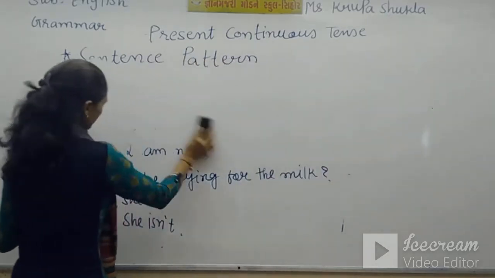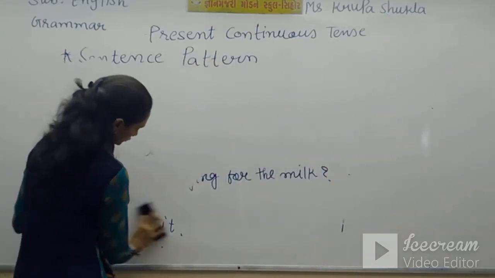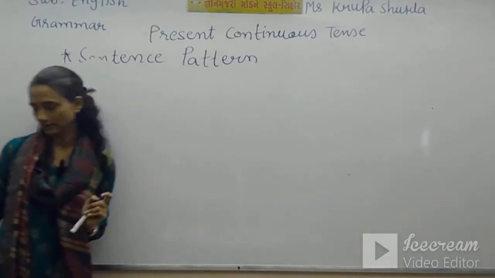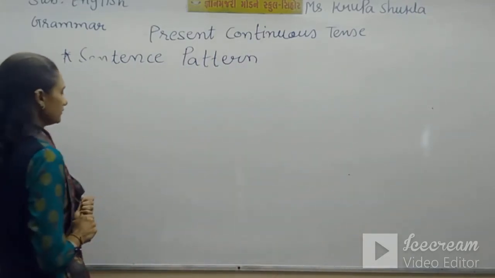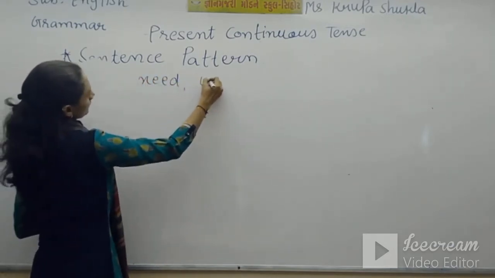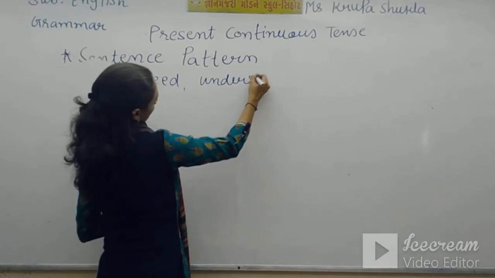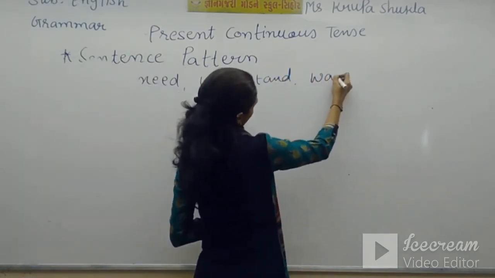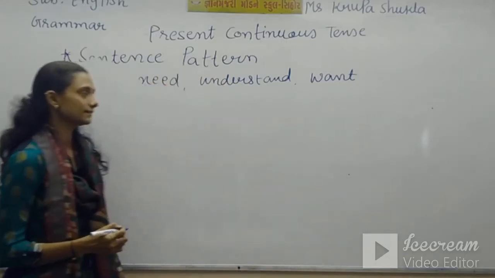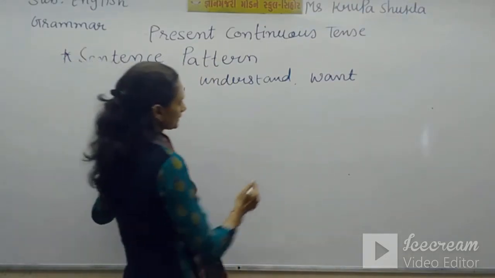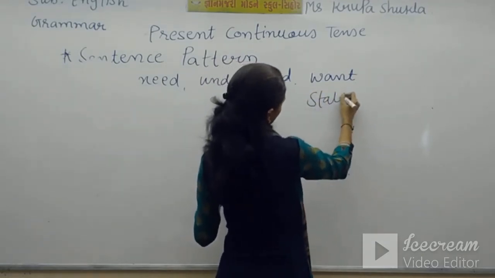See, some more verbs which we cannot use in the present continuous tense. Suppose we have need, understand and want. So these three verbs are called stative verbs, or we can say state verbs.